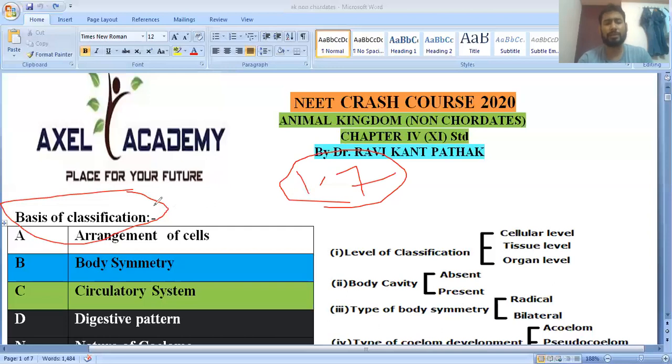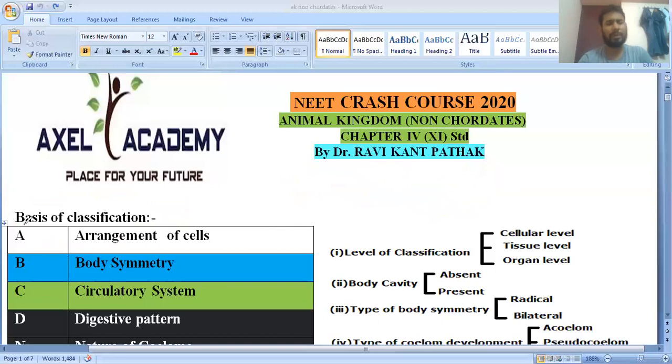And here I am going to discuss the animal kingdom. The plant kingdom has a cell wall, but the animal kingdom does not have a cell wall. Some plant properties are found in Euglena. Euglena also has chloroplast and performs photosynthesis. Due to this, Euglena is considered a connecting link between plant and animal.